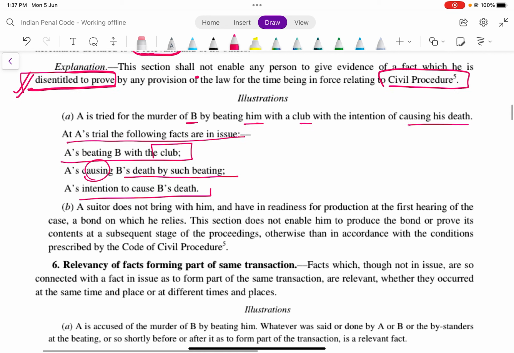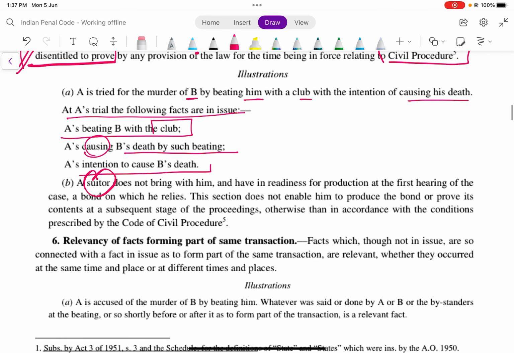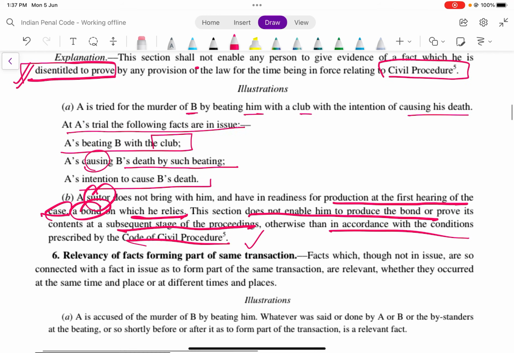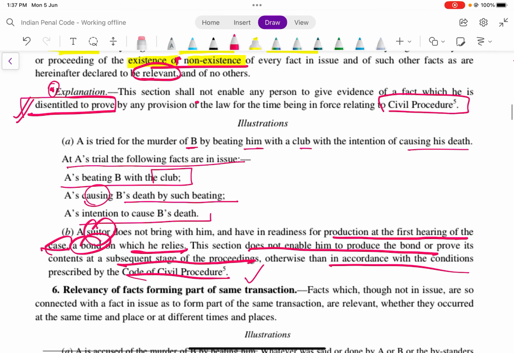A suitor does not bring with him and have in readiness for production at the first hearing of the case a bond on which he relies. This section does not enable him to produce the bond or prove its contents at a subsequent stage of the proceeding, otherwise than in accordance with the conditions prescribed under the CPC. This is the illustration to your explanation.